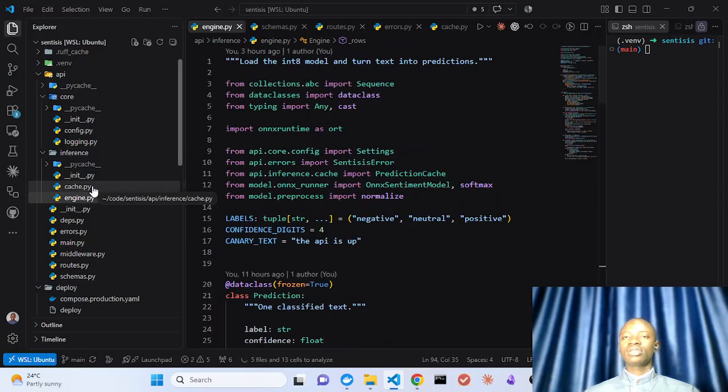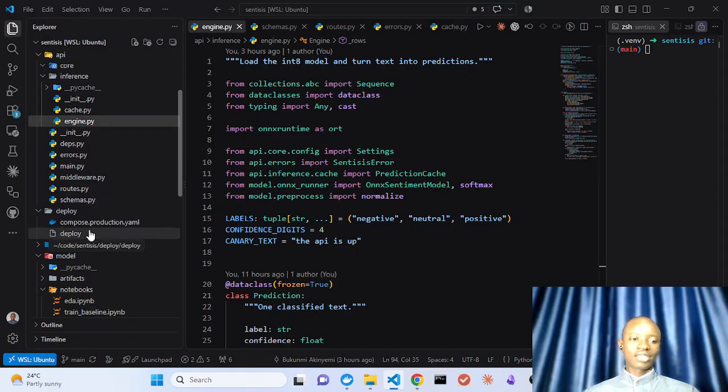I also added Prometheus instrumentation for observability, but I thought it was over-engineering, so perhaps it's not needed in this simple project. So I actually took it off for simplicity and to make everything explicable.